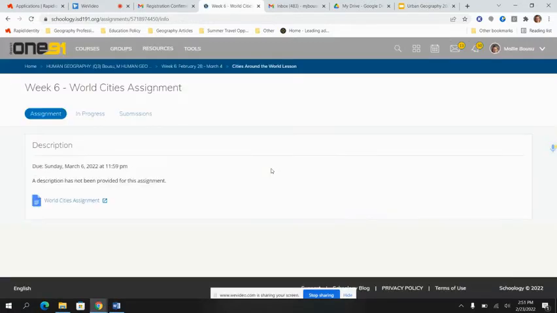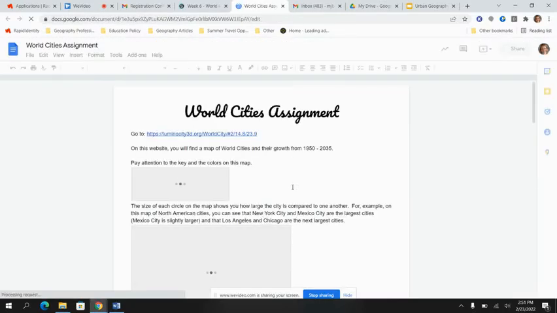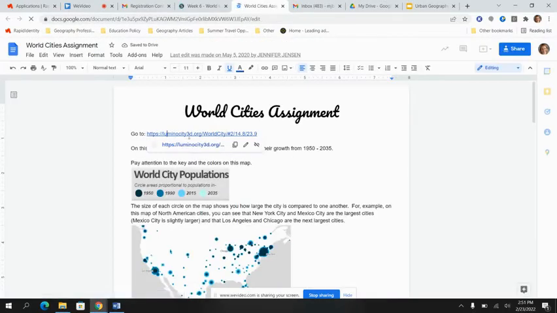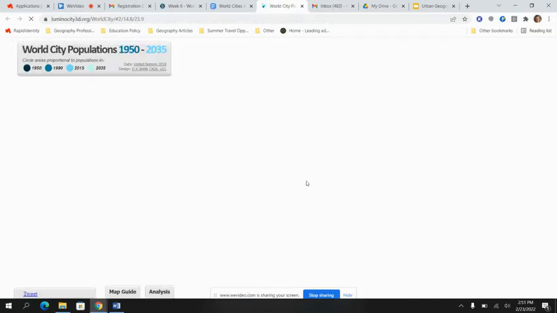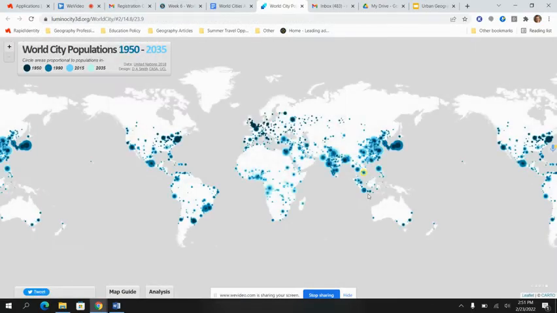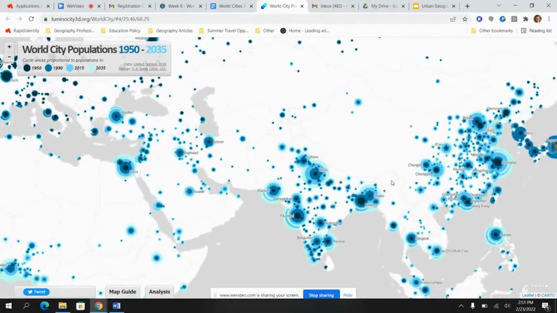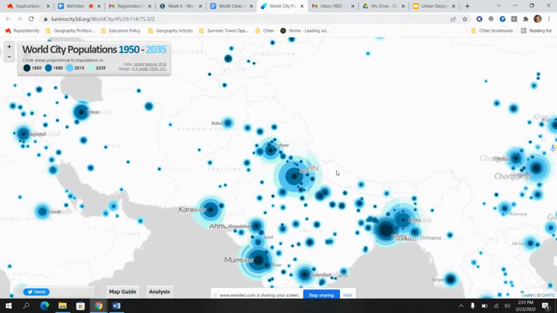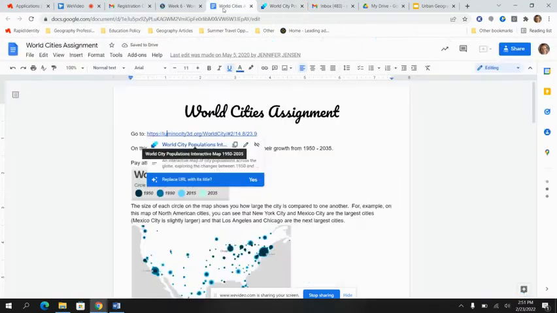So your world studies assignment is kind of taking a look at a map, kind of like the one I just showed you. But you're going to open this up, and you're going to open up the website linked here. And it is going to bring you to a world city population map from 1950 to 2035. So from 1950, which was obviously a while ago, and into the future. So you can zoom in on this map, so you can get a lot closer. You can zoom in on particular cities, so it's definitely interactive.